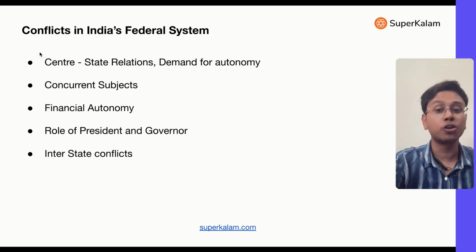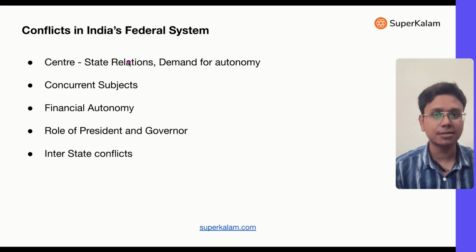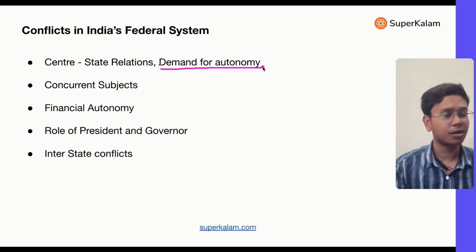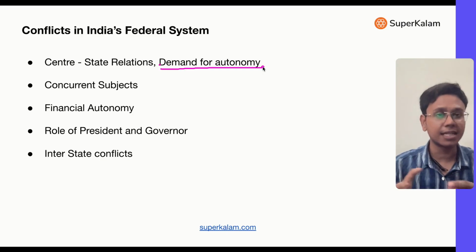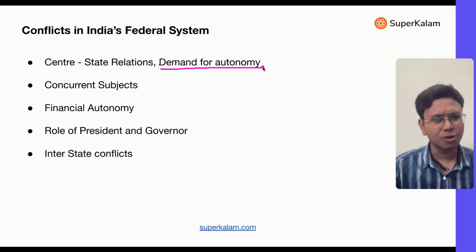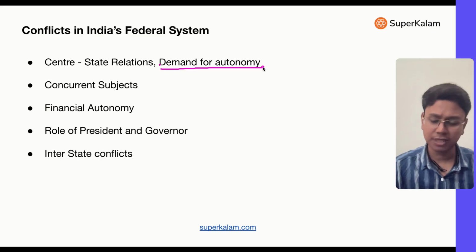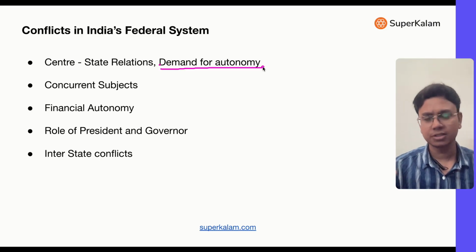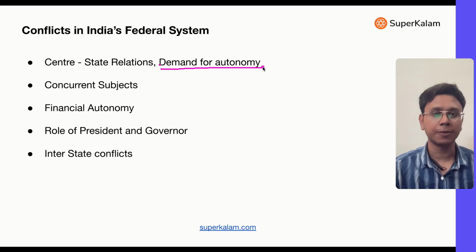Then there is a demand for autonomy also. Right now it's somewhat stopped, but earlier a few states, for example, Nagaland, were demanding autonomy. There were a few states like Mizoram also. Even today there are a few separatist insurgent groups who are demanding autonomy from the country itself.